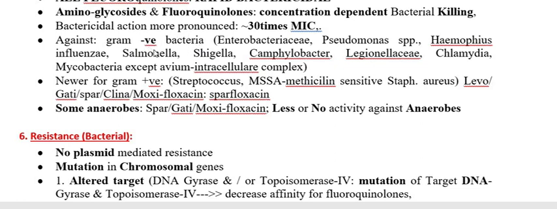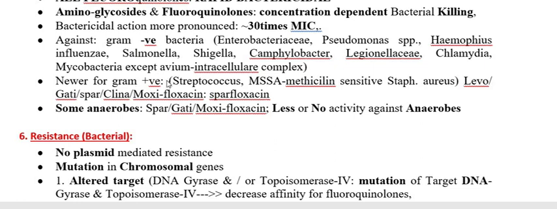Mainly gram-negative aerobes are sensitive to fluoroquinolones, and the sensitive gram negatives are Enterobacteriaceae, Pseudomonas, Haemophilus influenzae, Salmonella, Shigella, Campylobacter, Legionella, Chlamydia, Mycobacterium. In Mycobacterium, fluoroquinolone should not act against the Mycobacterium avium intracellulare complex. Also, this acts against gram-positive bacteria, but not the majority of the gram-positive bacteria.